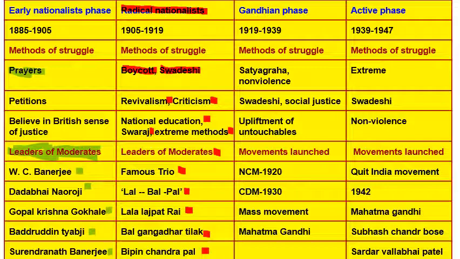Now the next phase is the Gandhian phase, which comes from 1919 to 1939, and the method of struggle of Mahatma Gandhi is basically satyagraha, that means seeking the truth, and non-violence. In your approach you are non-violent; even if somebody is hurting you, you will not hurt that person. Next, he is also promoting Swadeshi because he believed that we have to be self-dependent, we should be independent so that we can seek freedom. He believes in social justice also.